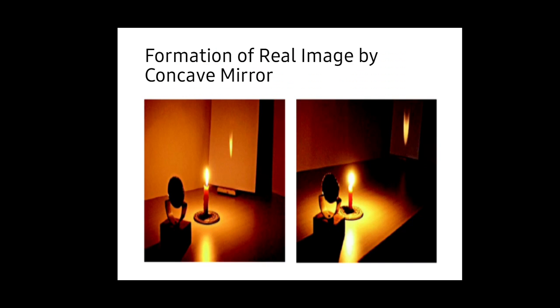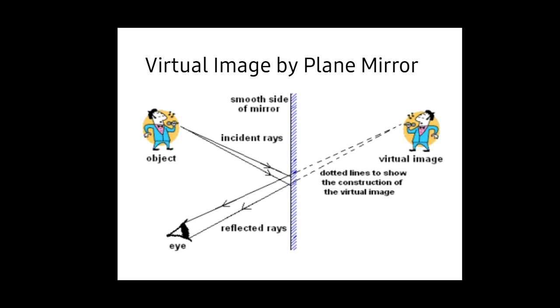Formation of a real image by a concave mirror. See, they have captured the image of a candle on the screen. This is an example of a real image. This is a simple image that shows a virtual image. Whenever you see your face in a plane mirror, it is also a virtual image.